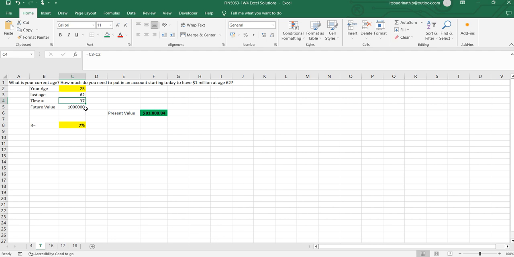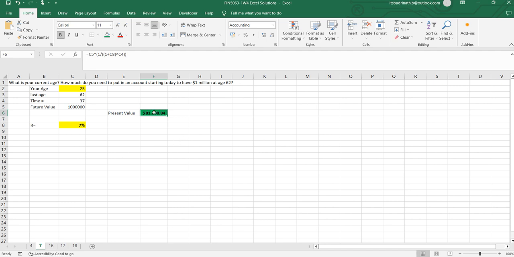So you mention your age, then you mention the assumed rate of return you get on the money you put inside the account. Based on that, the value will be calculated. Considering the calculation, if you keep 81,804 today, it will become 1 million by 62 years of age.